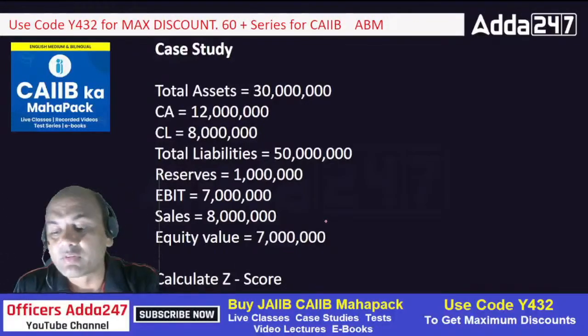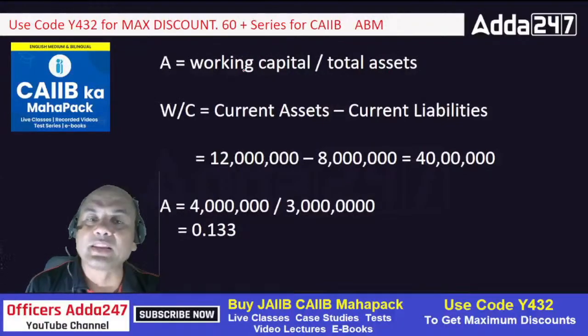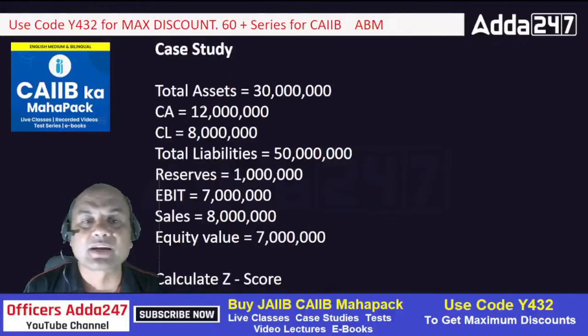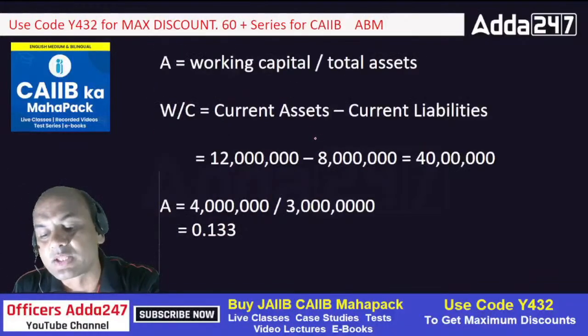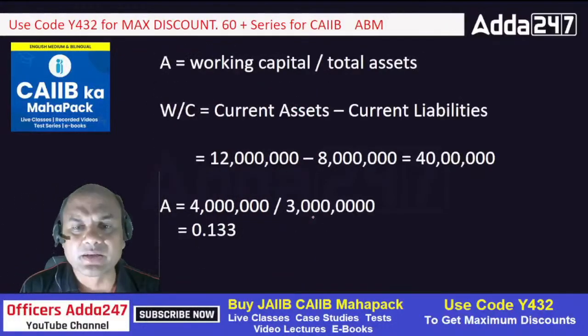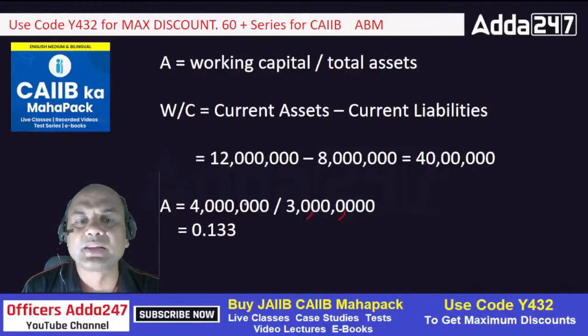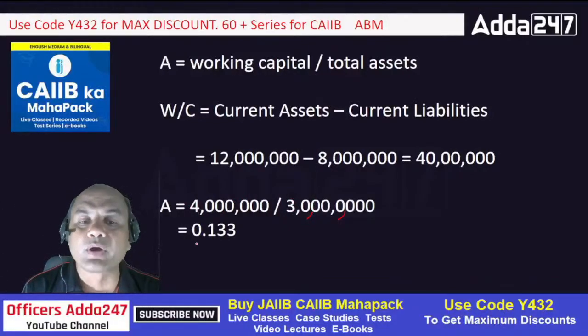Now let's start one by one. 1.2A, right? What is A? Working capital upon total assets. Working capital is net working capital, NWC. So current assets minus current liabilities: 12 minus 8, so 4 million. So 4 million upon total assets. Total assets is given over here, 30 million. So 4 upon 30 gives 0.133. So A you got it now.